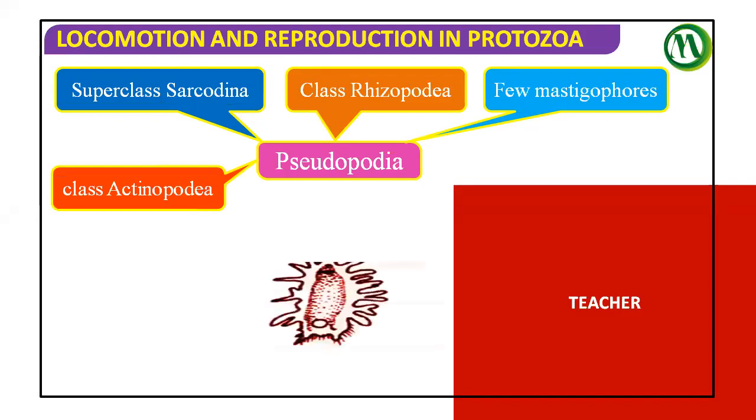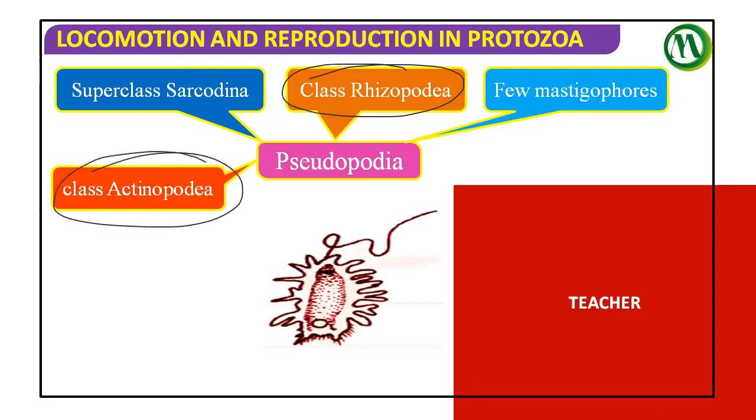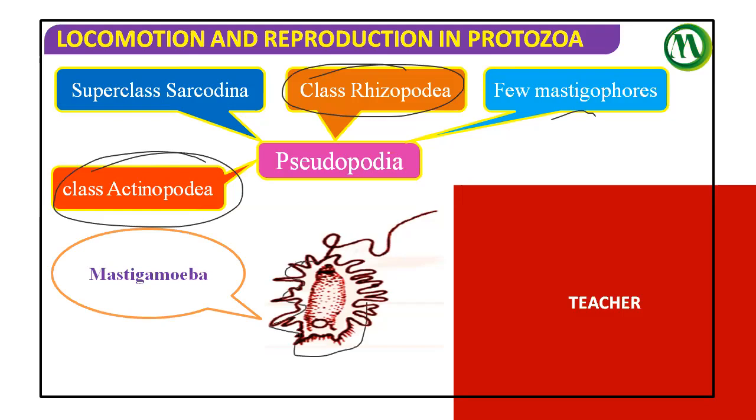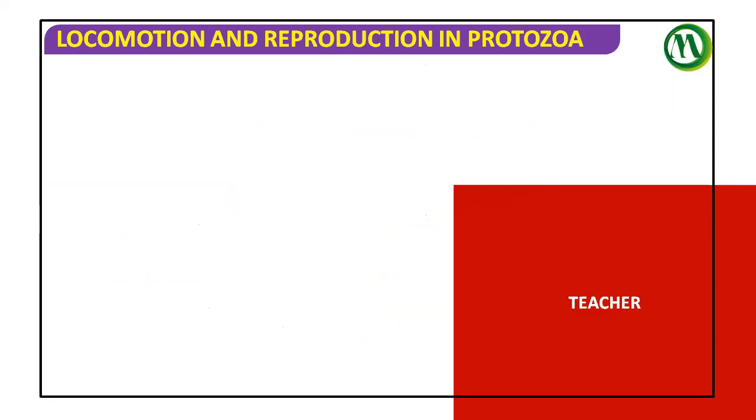The classes Rhizopoda and Actinopoda in the superclass Sarcodina exhibit pseudopodia. Very special is Mastigamoeba, which contains pseudopodia as well as flagella. Just for general knowledge, Mastigamoeba contains both.